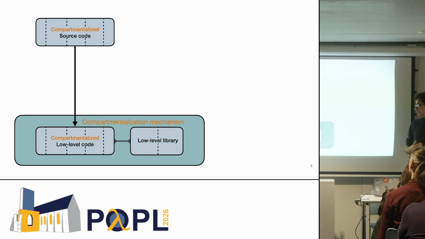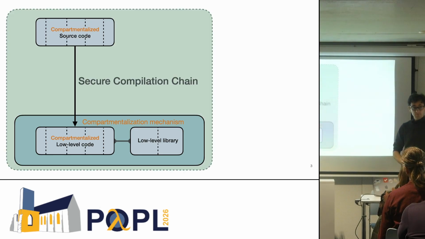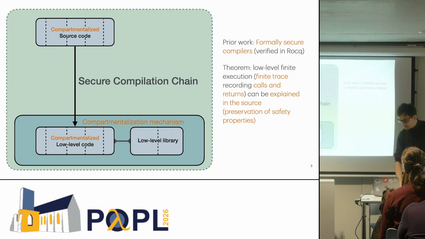And then there is a compartmentalization mechanism that protects all of this. Hopefully, this compartmentalization mechanism is strong enough to preserve security properties of the source. And that's what I would call a secure compilation chain. So in the past, we've done some work on formally verifying secure compilers that use compartmentalization. And we prove a theorem that basically states that low-level finite executions can be explained in terms of the source. And that corresponds to the preservation of safety properties.